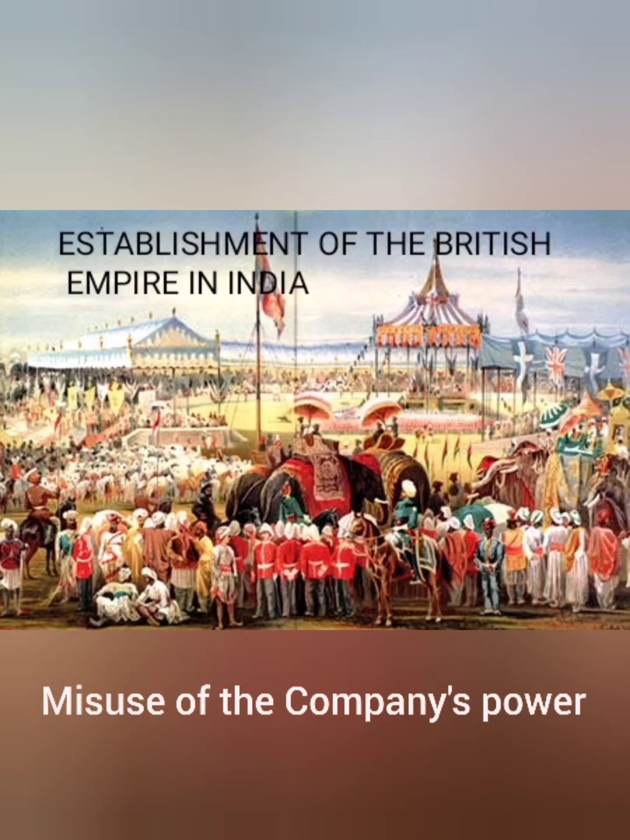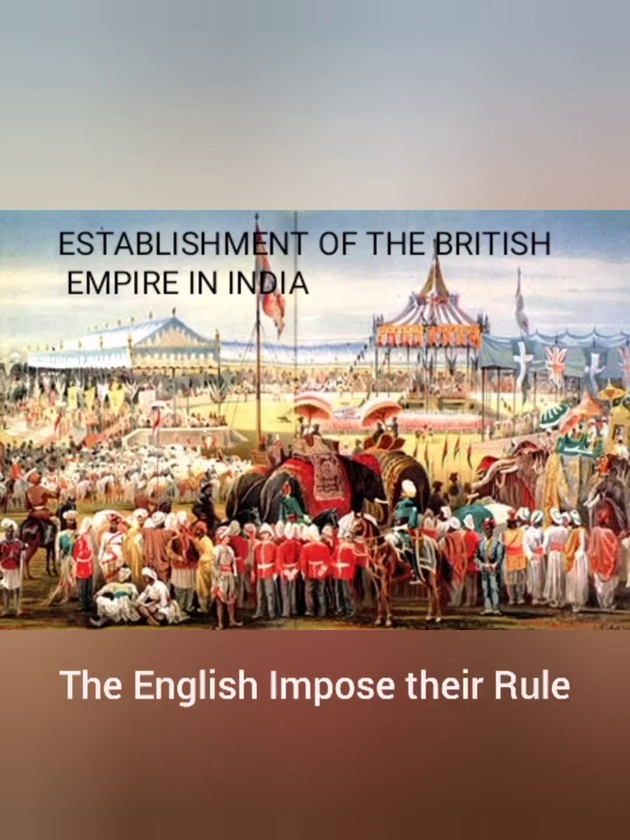When the rulers protested against such practices, the English fought against them. They even went to the extent of dethroning the kings and anointing successors who would be only too willing to remove any obstacles in the way of their trade. Students, now next is the English imposed their rule.